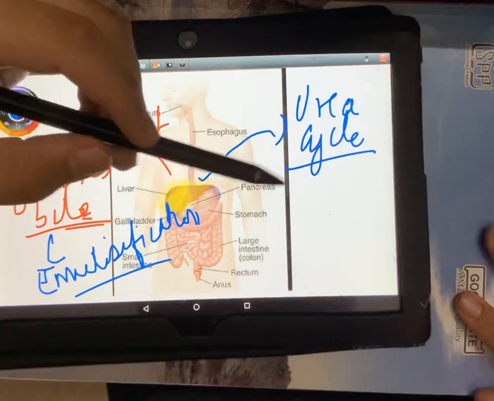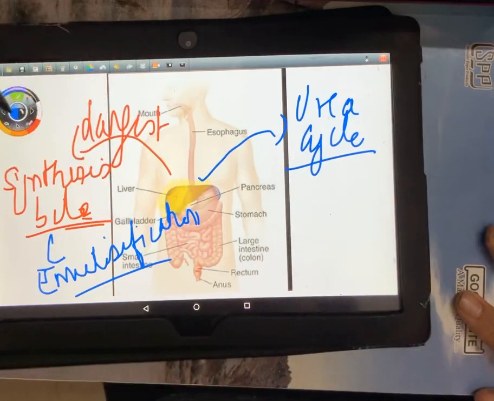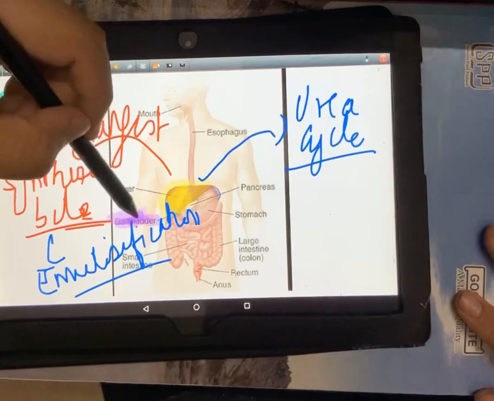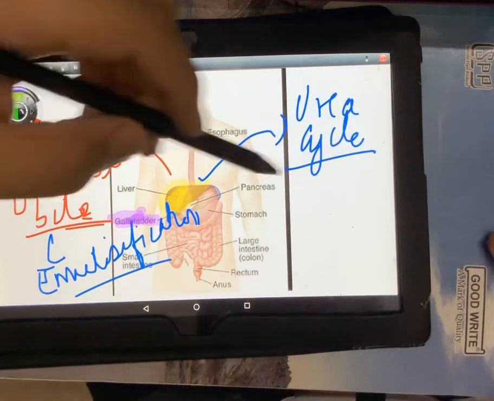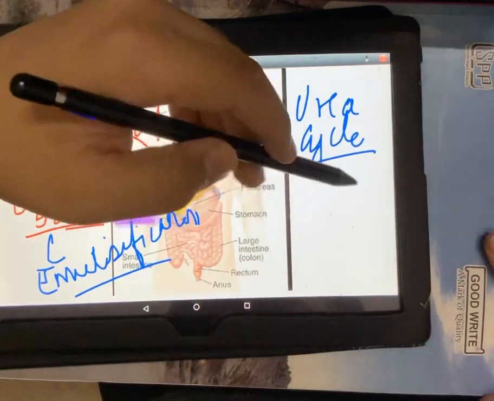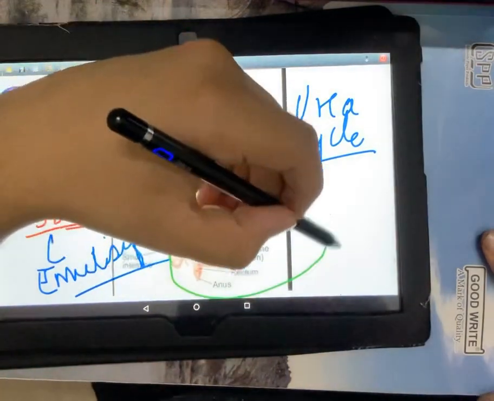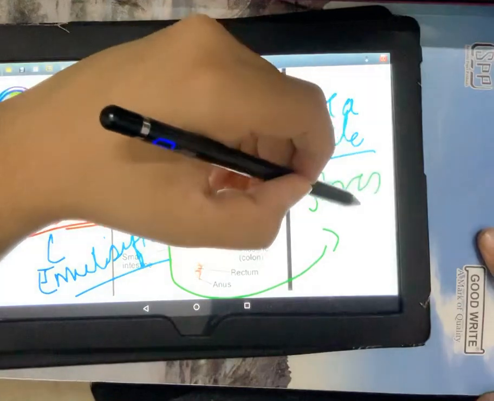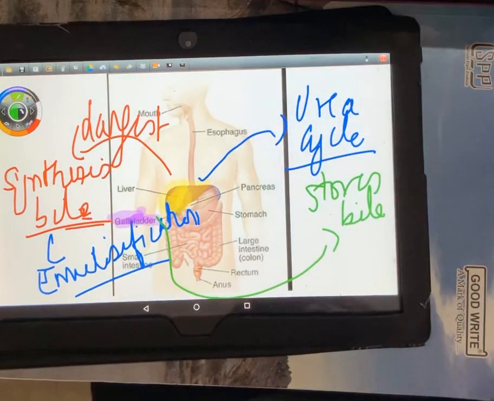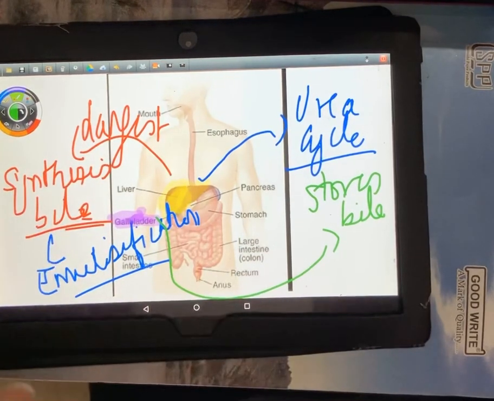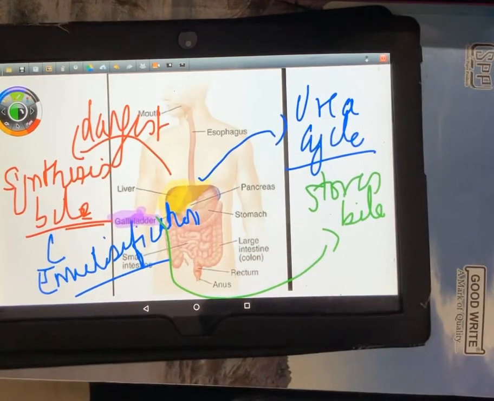Now, below the liver is a small sac here, which I'll again highlight the name, gallbladder. Now, what is the function of the gallbladder? The liver secretes bile, and from its duct, the bile duct, the bile goes to the gallbladder for storage. So the gallbladder stores bile, and from the gallbladder the bile will act upon the fat. But food will never enter the liver or the gallbladder.